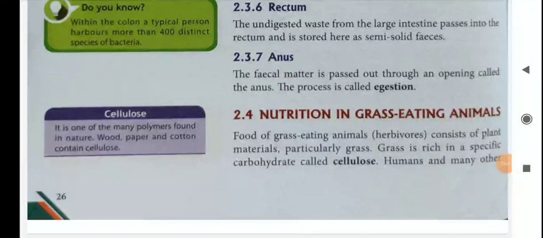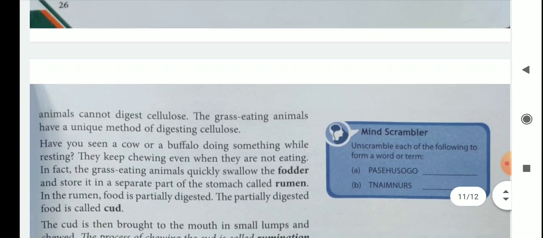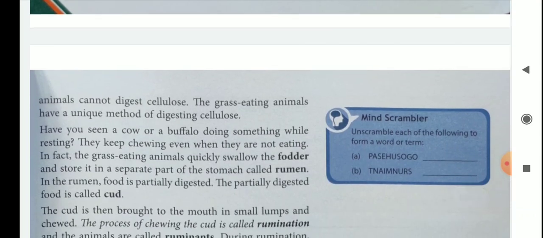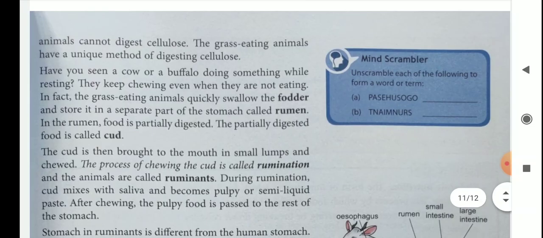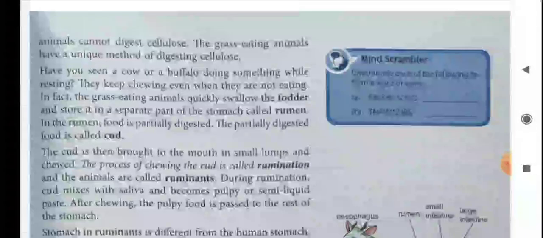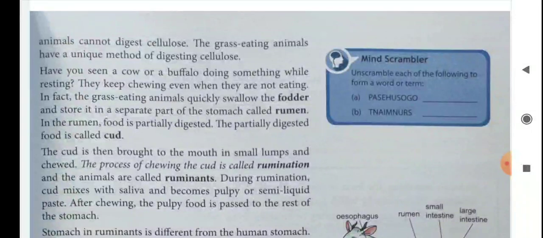Food of grass eating animals, meaning herbivores, consists of plant materials, particularly grass. Grass is rich in a specific carbohydrate called cellulose. Humans and many other animals cannot digest cellulose. The grass-eating animals have a unique method of digesting cellulose. So children, grass-eating animals, meaning herbivores, can digest cellulose.